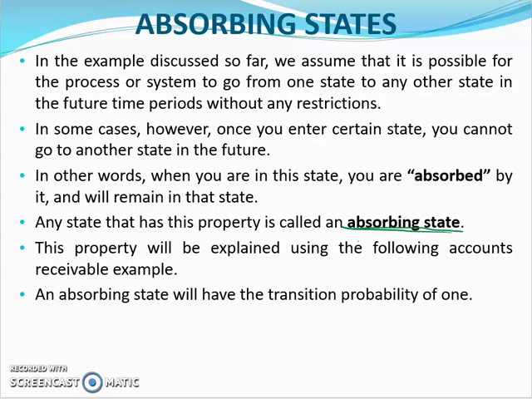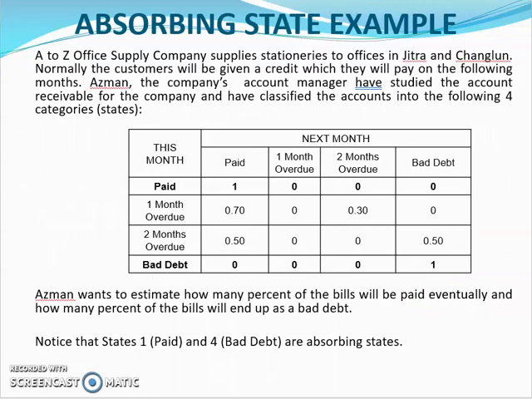Okay, and one thing that you have to remember is that in an absorbing state, you will have a transition probability of 1. Okay, so this is an example for the absorbing state. This is a debt example. You can see whether the customer paid the debt, whether it is 1 month overdue, 2 months overdue, or it takes longer to pay the debts, or sometimes we just refer to it as a bad debt.